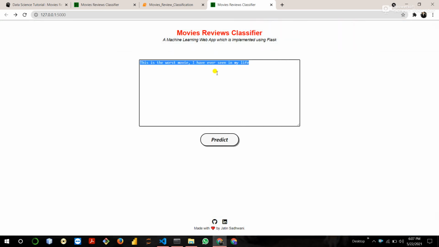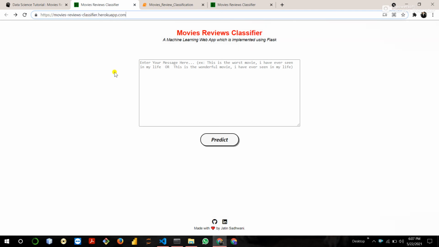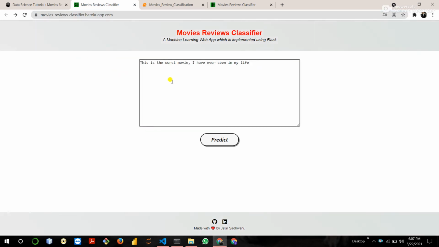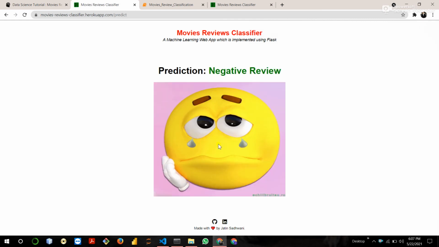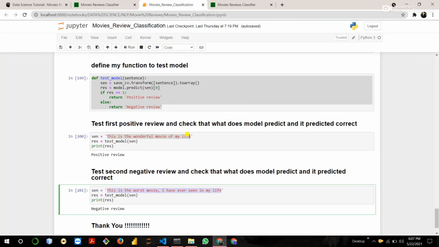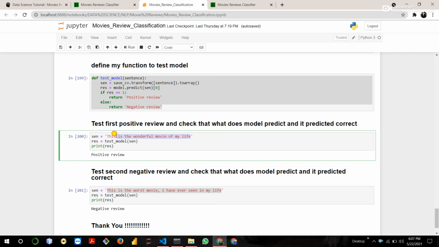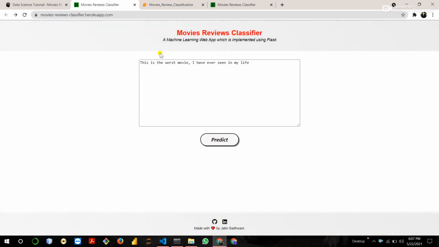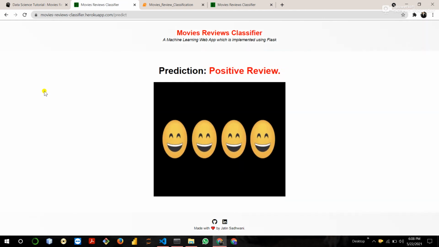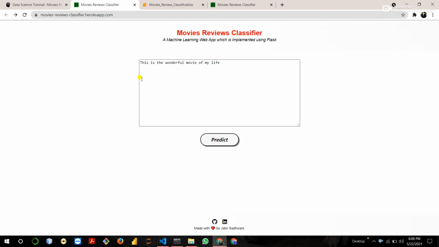Then I also deployed this application on the Heroku platform on a server. So I copy the same negative sentence. This is my application which is deployed on the Heroku platform. You will get a link. Okay, don't worry. So I paste here: this is the worst movie I have ever seen in my life. Just click on predict. It predicts a negative review. Again I copy a positive sentence and paste it here: positive review. Okay, so this is my movie reviews classifier.